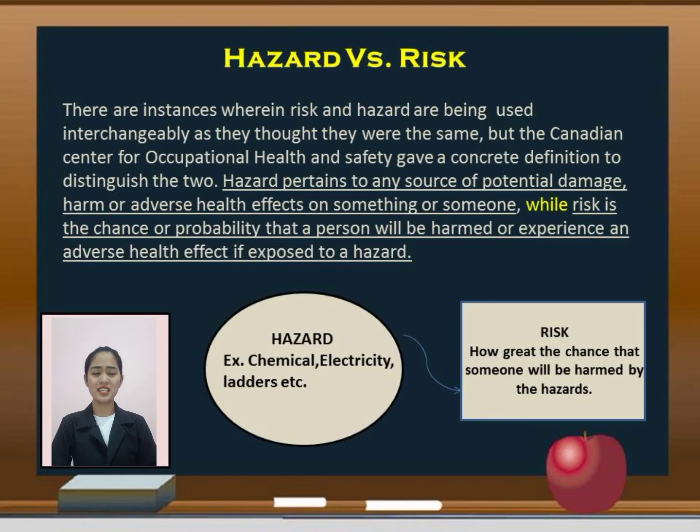Hazard versus risk: there are instances when risk and hazard are used interchangeably, as if they were the same, but the Canadian Centre for Occupational Health and Safety gave a concrete definition to distinguish the two. Hazard relates to any source of potential damage, harm, or adverse health effects on something or someone, while risk is the chance or probability that the person will be harmed or experience adverse health effects if exposed to a hazard. Hazard is, for example, chemicals, electricity, ladders, etc. Risk is how great the chance is that someone will be harmed by the hazard.